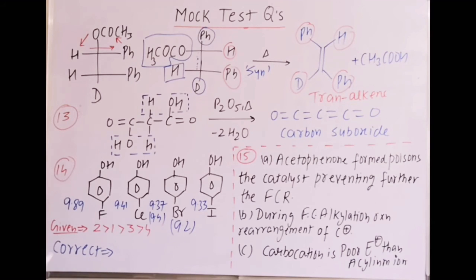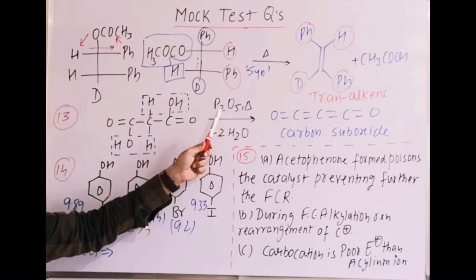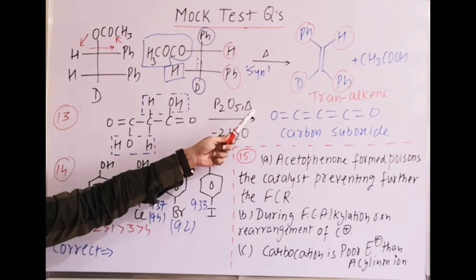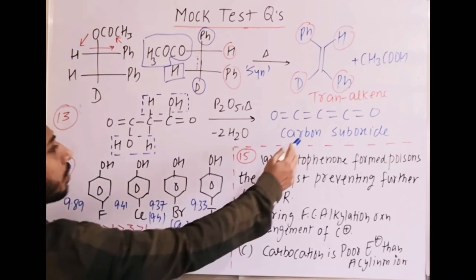Next is information based: malonic acid. Malonic acid, after reaction with P4O10 or P2O5, which is a dehydrating agent, gives carbon suboxide.